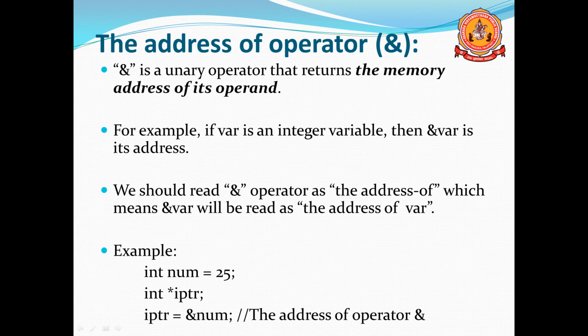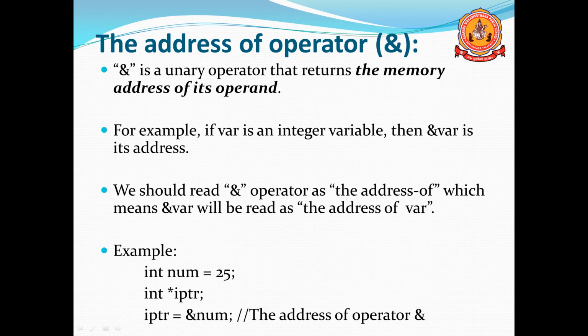We should read the & operator as "address of", so &var is read as the address of the variable var.